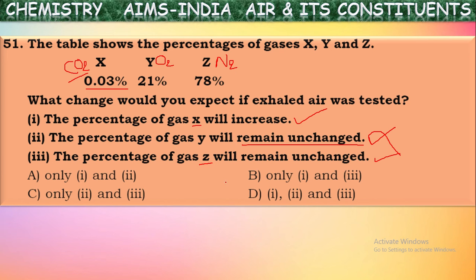Now where is the correct answer? Only 1 and 3 are correct. Where is it? 1 and 3 is correct. This is the correct answer. Only 1 and 3 are correct statements. Okay,